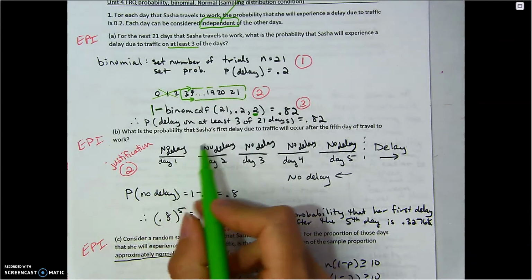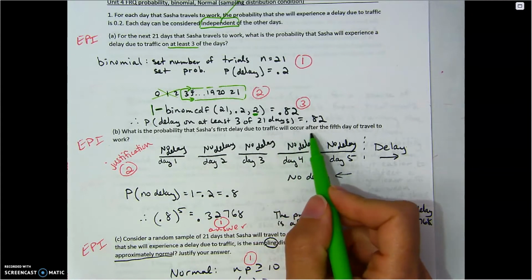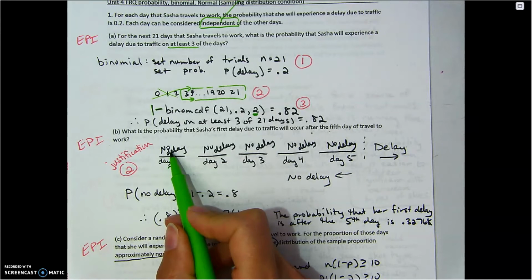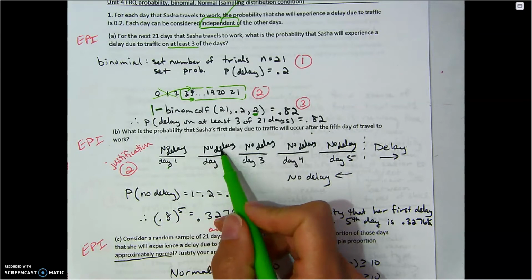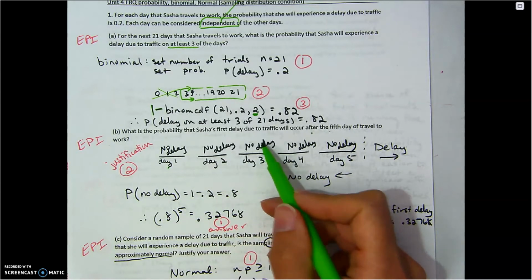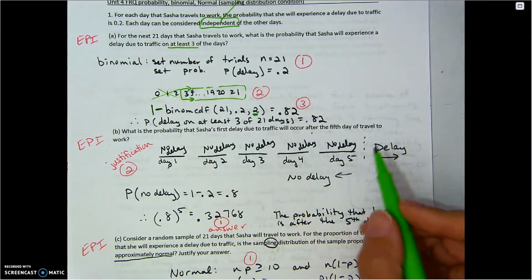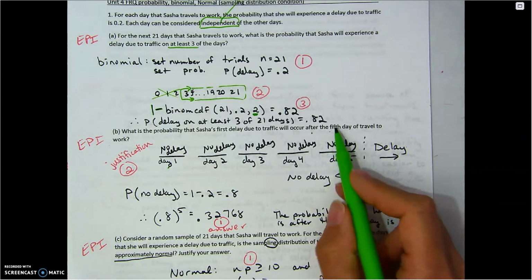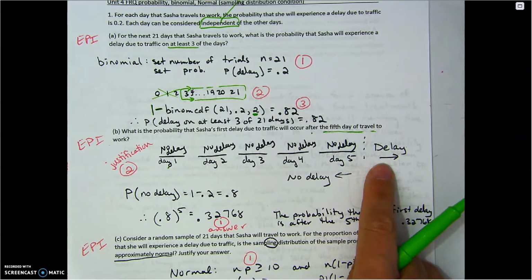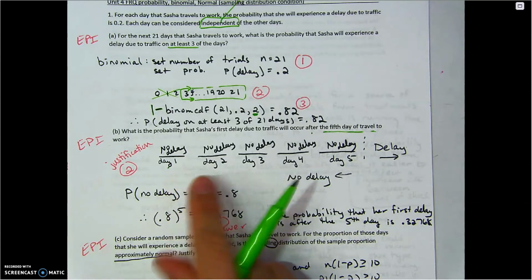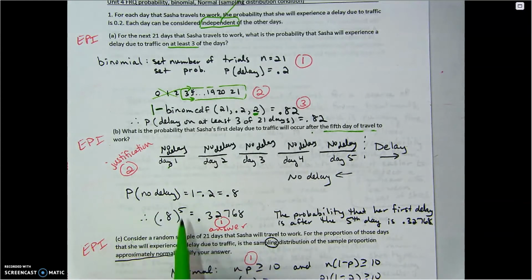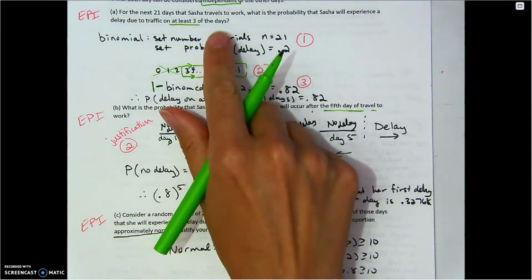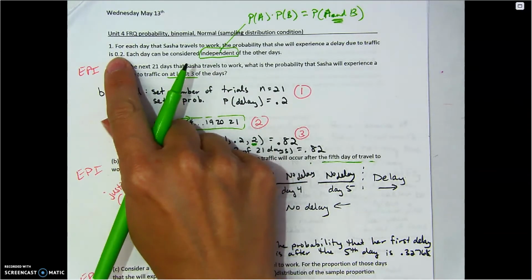If we have delay after the 5th day, that means on the 1st day, there's no delay. 2nd day, no delay. 3rd day, no delay. 4th day, no delay. 5th day, no delay. It's after the 5th day that delay happens. So what's the probability of no delay? They didn't give that to us directly, but they gave us in the opening paragraph that delay is 0.2.